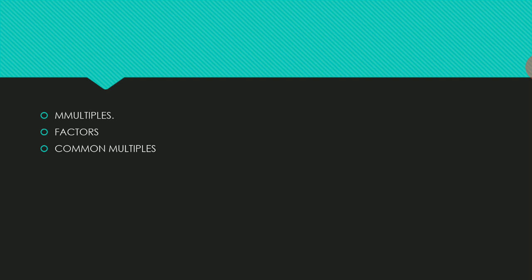Next, go to 5 threes: 5 into 3 is 15, 3 into 5 is 15, like that. The values can be interchanged also, and we get the same number. That kind of number we call a common number. What is the common number? When two or more factors are multiplied, we get the same number, and that number we call a common multiple.